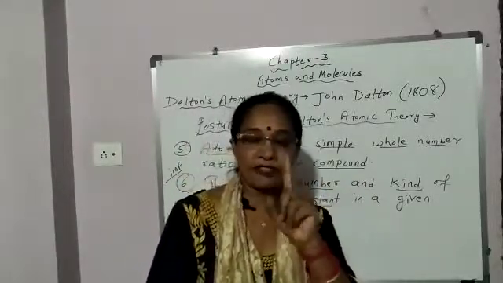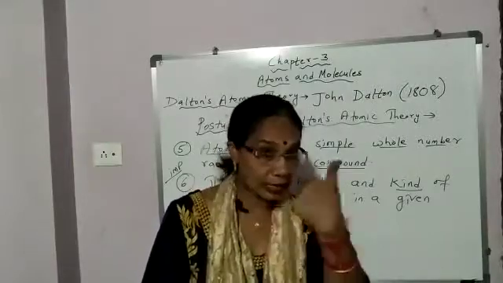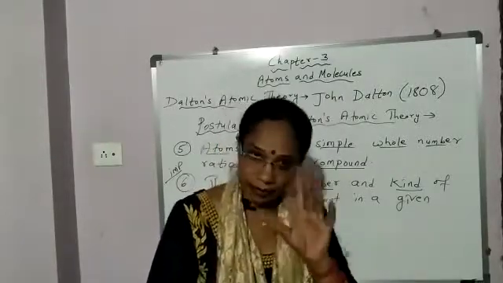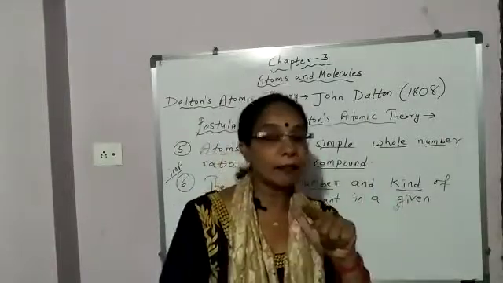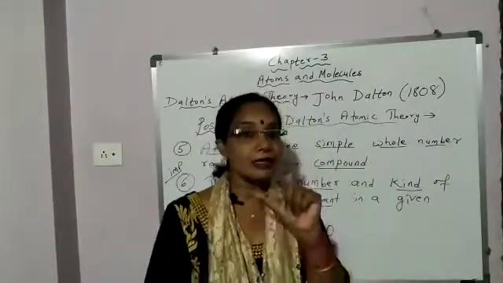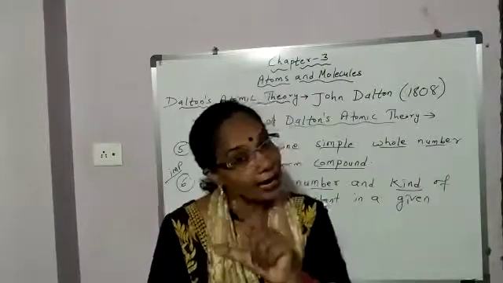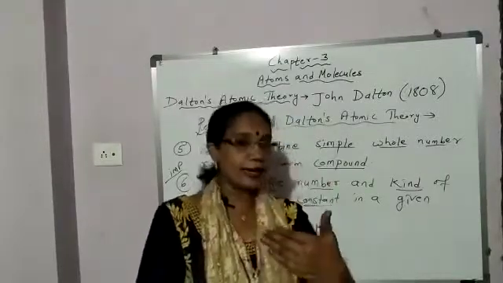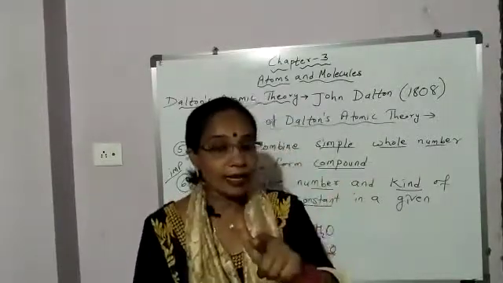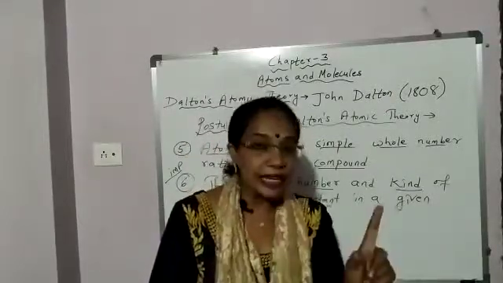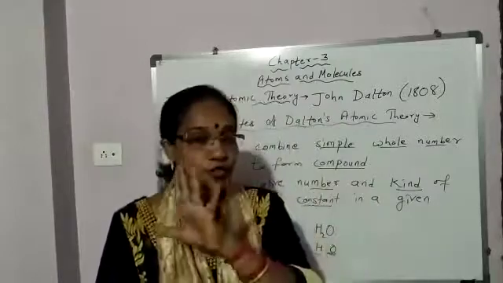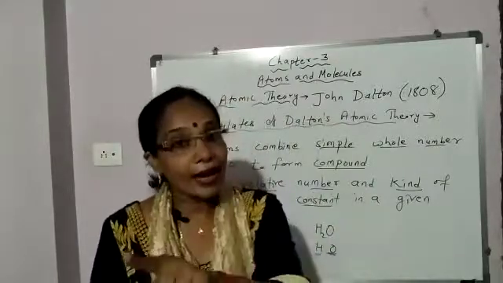Okay, so what was the first postulate we discussed? It is about matter. So we are starting with matter. All matter is made up of tiny particles. What is that tiny particles called? Atoms. Second, continue with that to remember. Atoms are indivisible particles which can neither be created nor be destroyed in a chemical reaction.